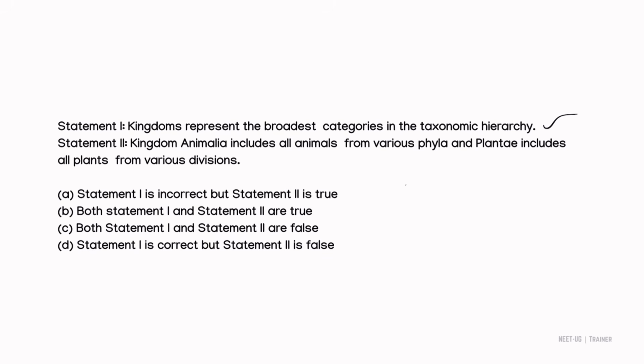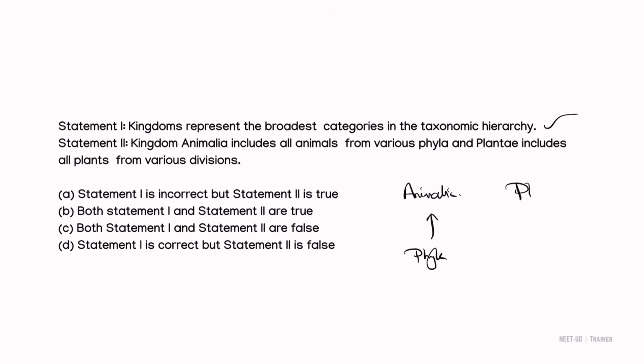Plantae includes all plants from various divisions. Is this correct? Yes, this is correct.